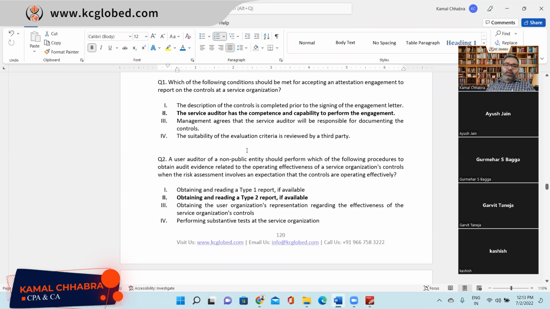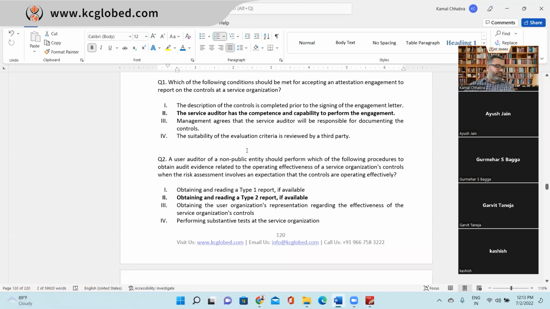Last question before we go for a break. A user auditor of a non-public entity should perform which of the following procedures to obtain audit evidence related to operating effectiveness of service organization controls when the risk assessment involves an expectation that the controls are operating effectively? Type 2, type 1, type 3. Are you guys with me? Yes, sir. Type 2, everyone agree? Or anyone have doubt?